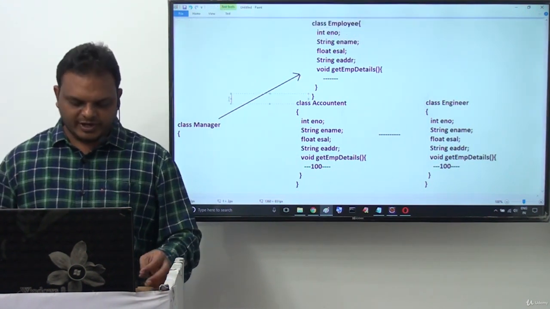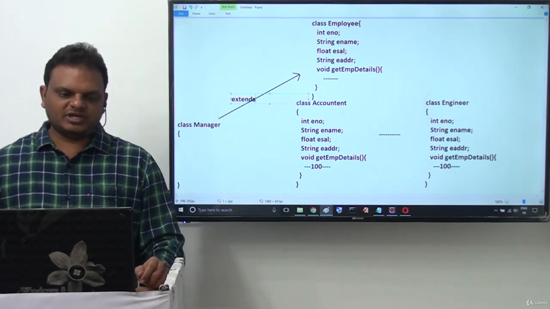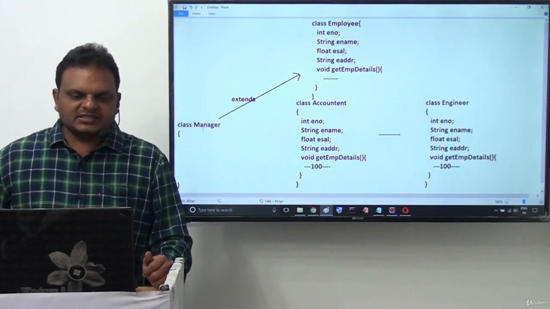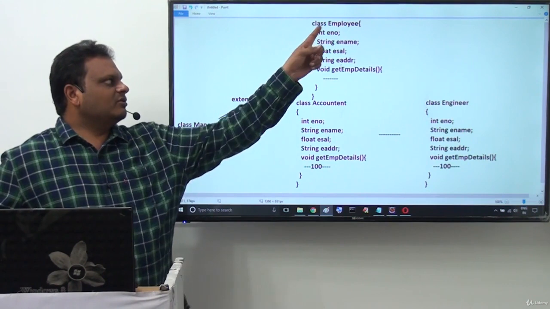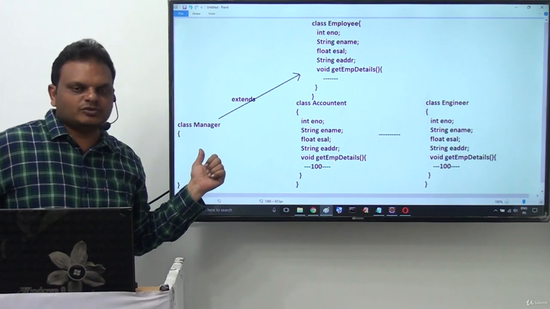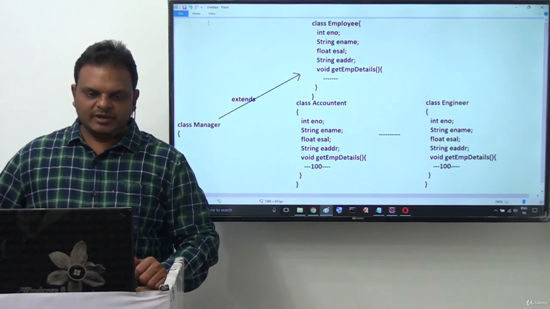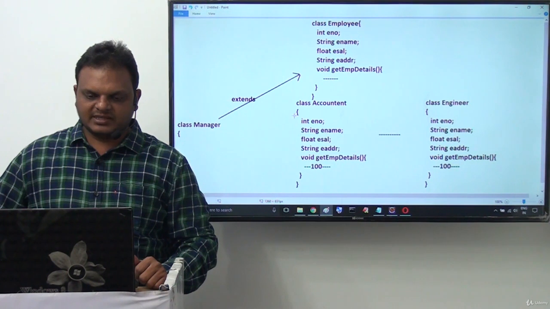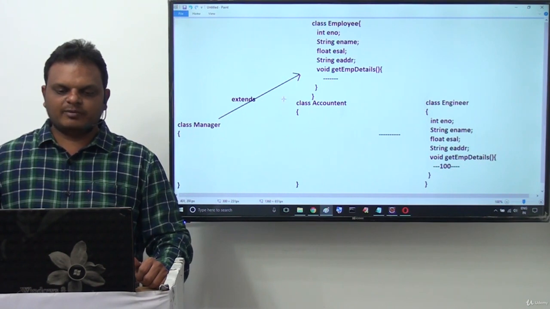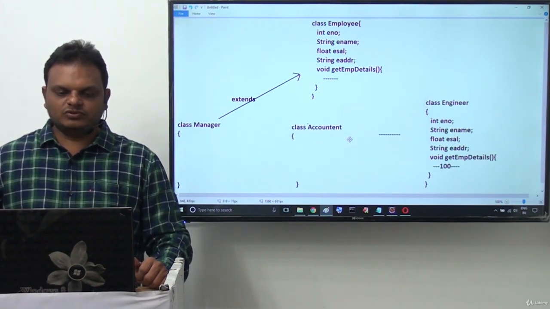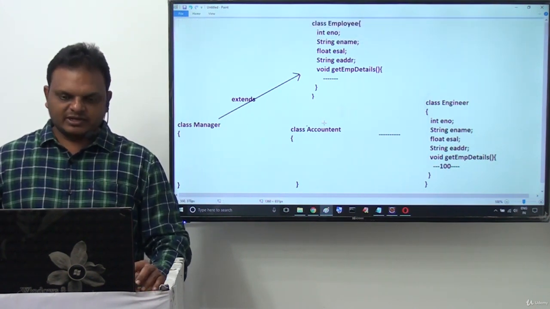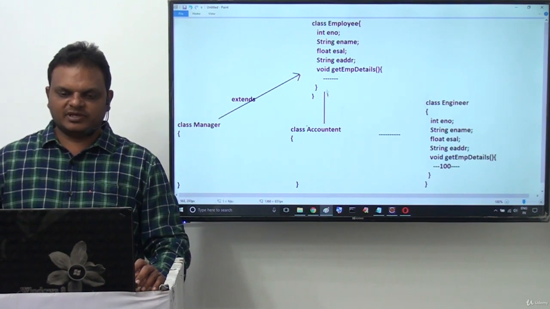That relationship would be the extends relation in the case of Java. Class manager extends employee means that whatever variables and methods we declared inside this employee class automatically come to the manager class directly. Similarly, we do the same process for the class accountant. Whichever variables and methods we already declared inside the employee class as common, try to remove them from this accountant class and get them directly from the employee class.